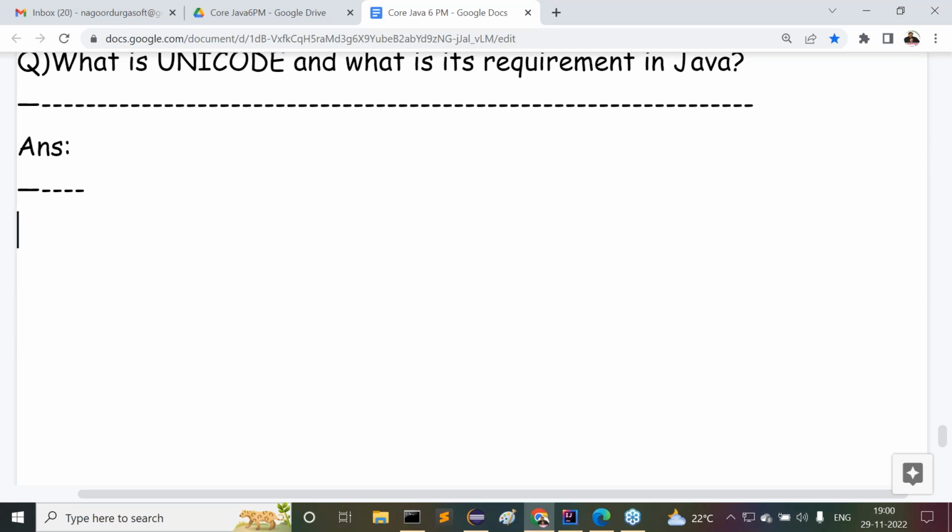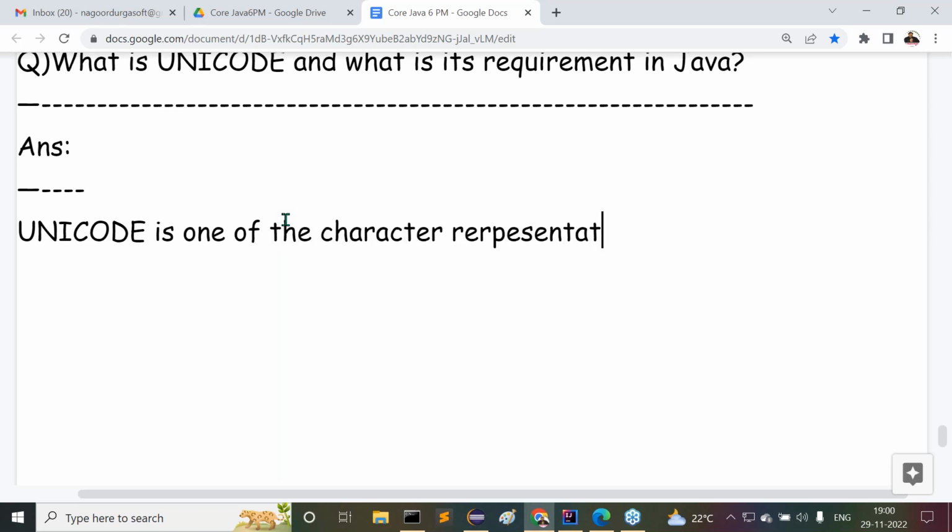Will you understand this now? Then what's the point here? What exactly is the point I'm telling here? Unicode is one of the character representations, like ASCII, UTF-8, UTF-16. Get my point or not? All these are character representations. So Unicode is one of the character representations.